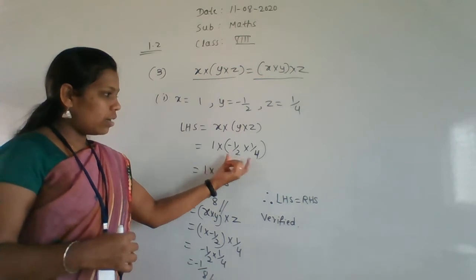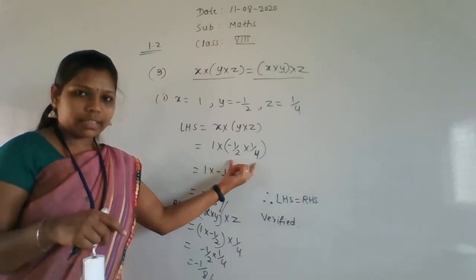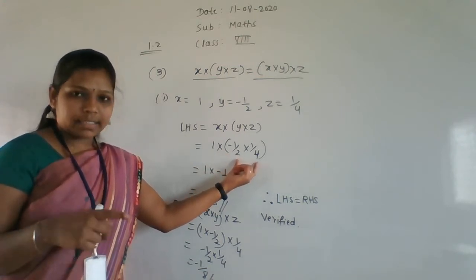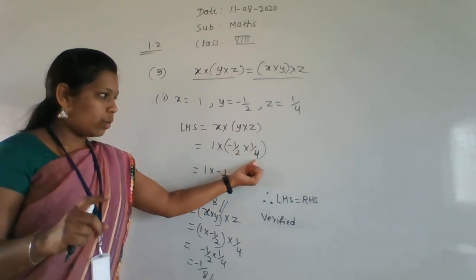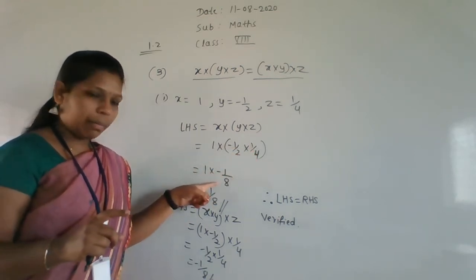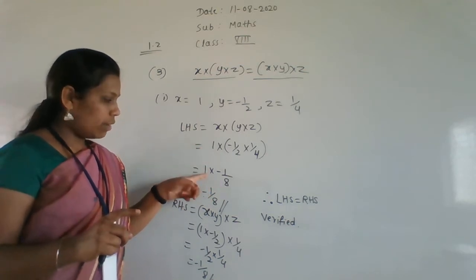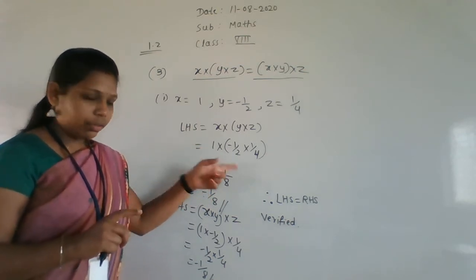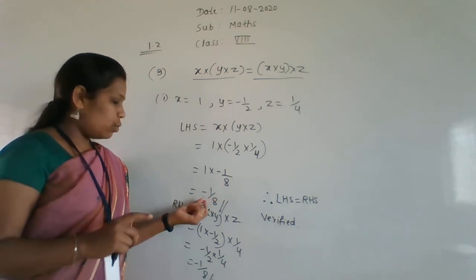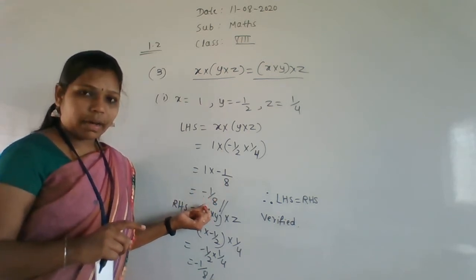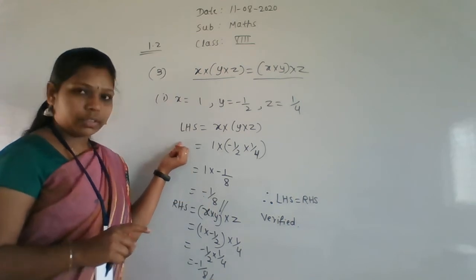Now multiply the things in the bracket first. Minus 1 by 2 into minus 1 by 4 is minus 1 by 8. And again you write 1 into this much. Multiply these two numbers now. So what is the answer? Minus 1 by 8. This is called the LHS answer.